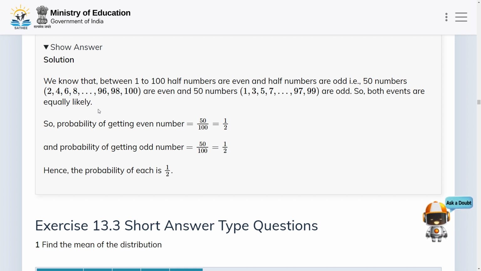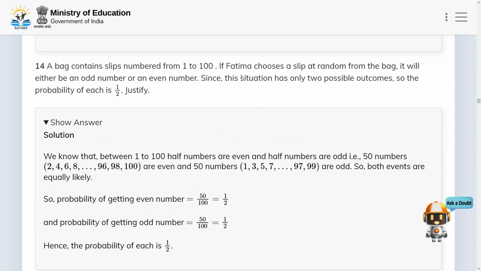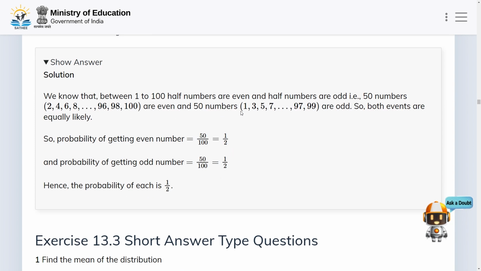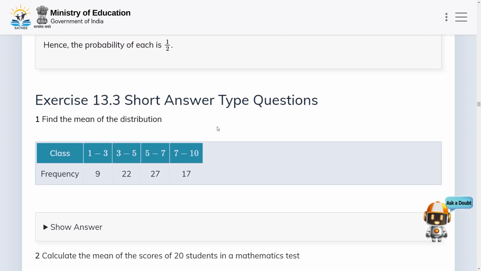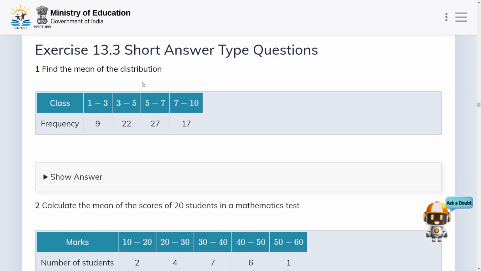So the given statement, that this situation has only two possible outcomes, so the probability of each is 1 by 2, is a correct statement. And now let us solve short answer type questions. In this section, in the first question, we have to find the mean of the distribution. So let us find the mean of the distribution.